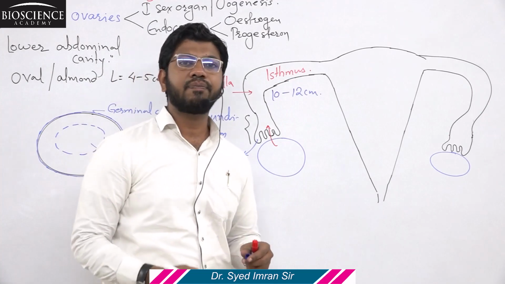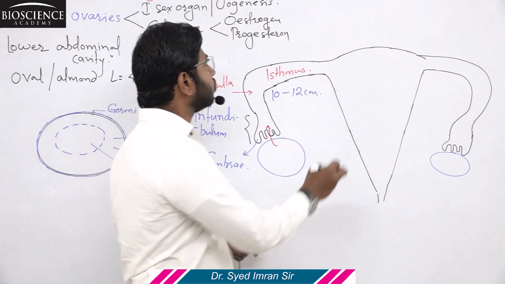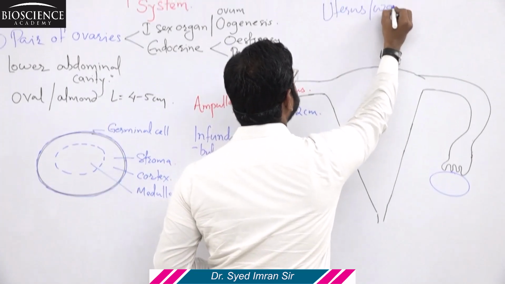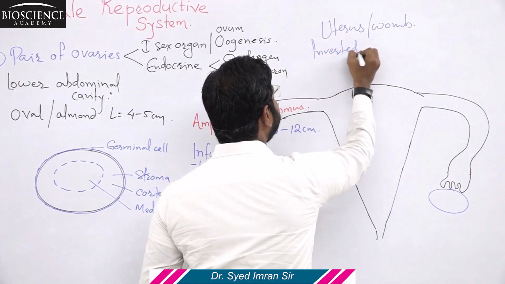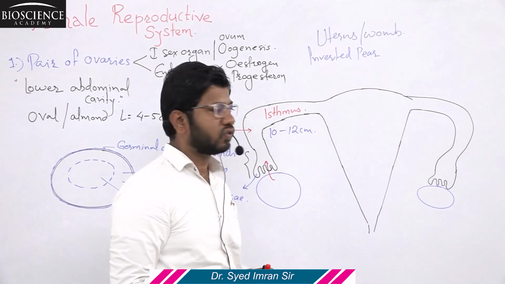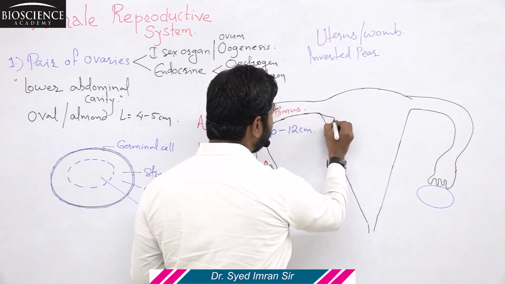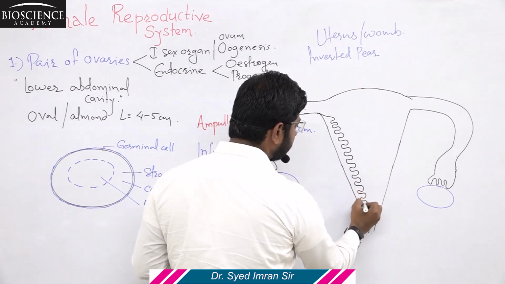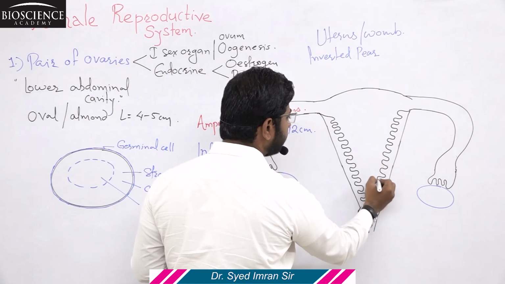Now the second part of the oviduct is called the uterus. The uterus is also called the womb. It is an inverted pear-shaped structure, and the uterus consists of 3 walls. These 3 walls perform different types of functions.